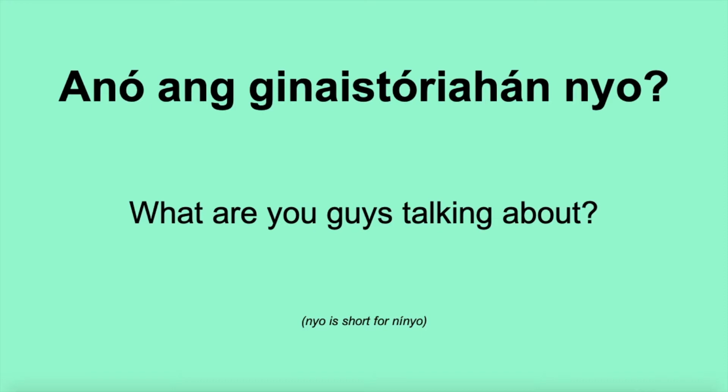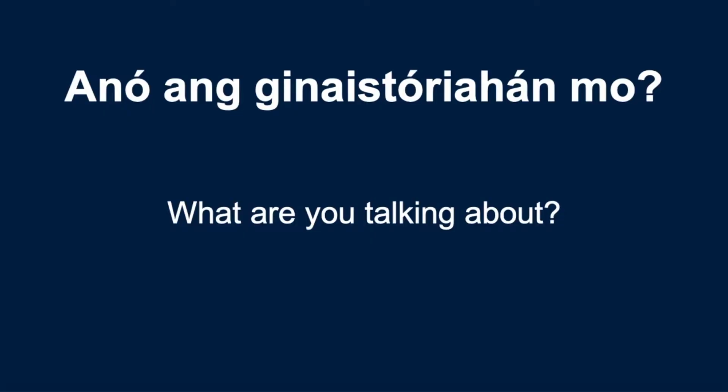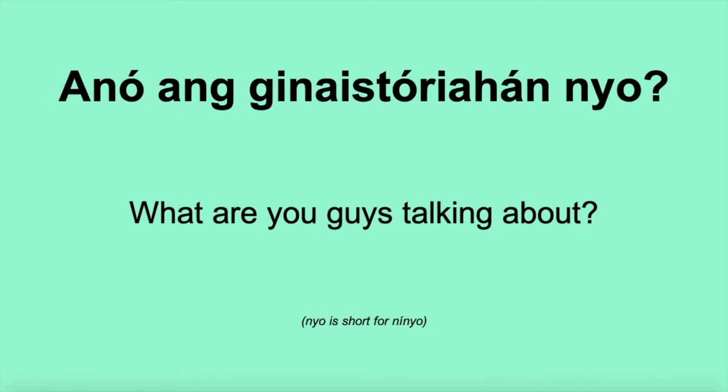So the difference I want to highlight here, ano ang gina-istoryahan mo? What are you talking about? Mo is the singular second person pronoun. You are only one person. But if I say nyo at the end, N-Y-O, ano ang gina-istoryahan nyo? What are you guys talking about? Nyo is short for niño, which is the plural second person pronoun. So in English, we don't have a pronoun for that. We just say you guys or you all, or I believe in New Zealand, they just say yous if they want to do that. But it's the plural form of you. Nyo. That's what they say.